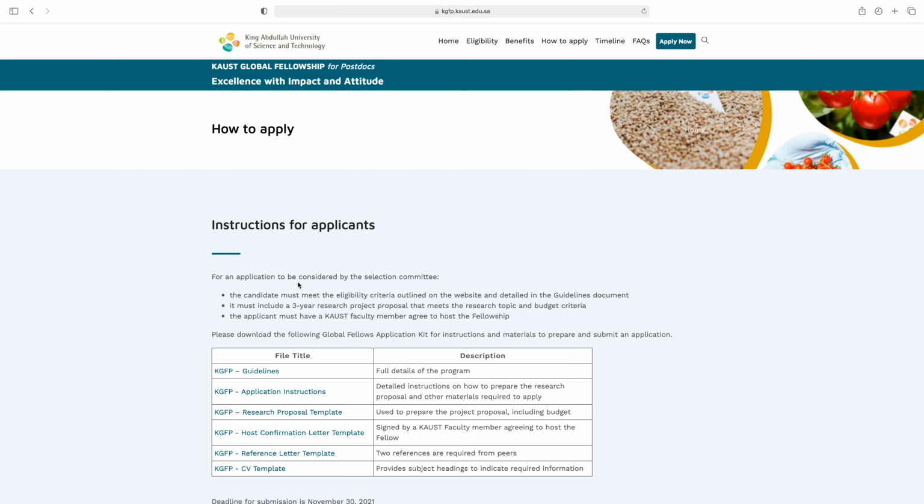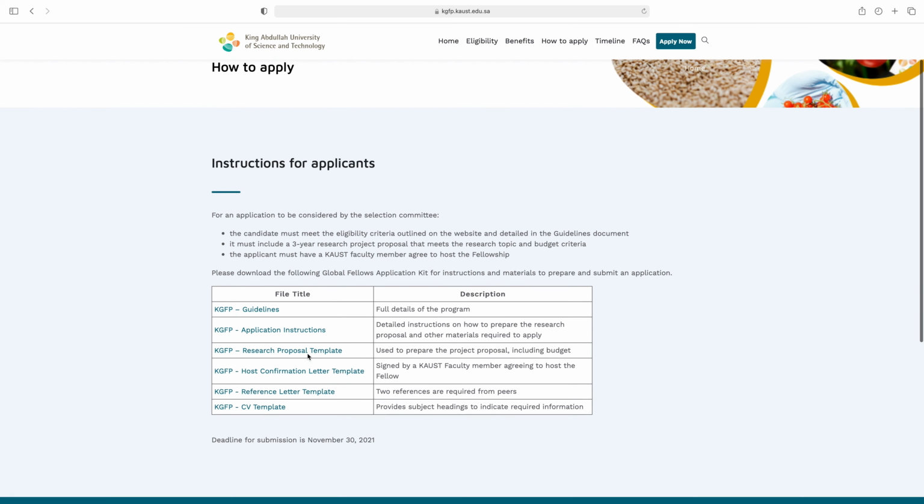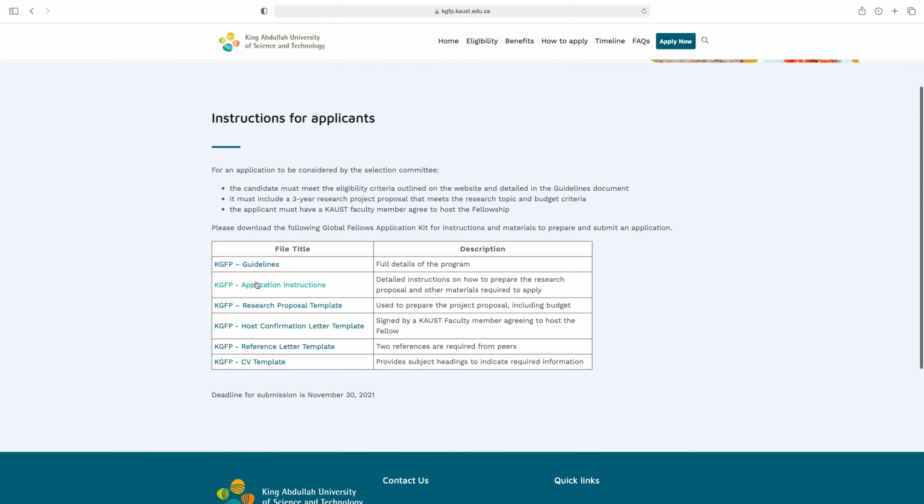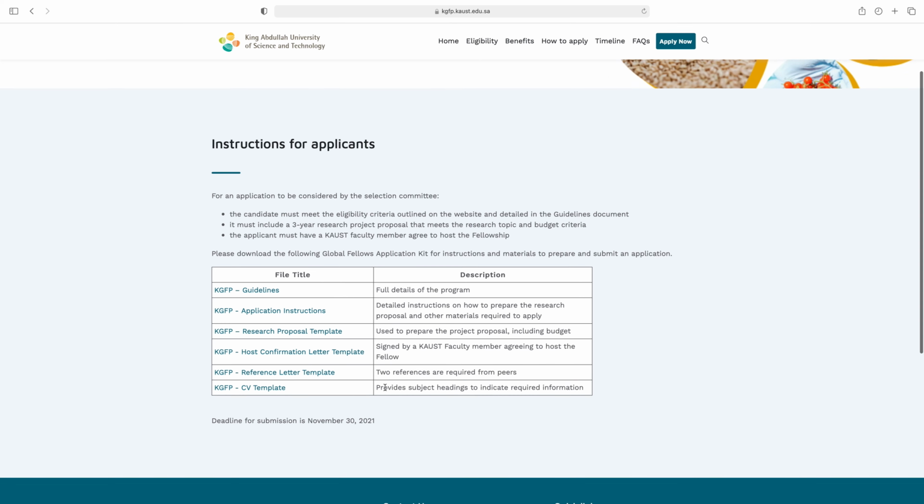For an application to be considered by the selection committee, the candidate must meet the eligibility criteria outlined on the website and detailed in the guideline document. It must include a 3-year research project proposal that meets the research topic and budget criteria. From here you can check the guidelines, application instructions, research proposal template, host confirmation letter template, reference letter template and CV template, and the deadline is 30 November 2021.